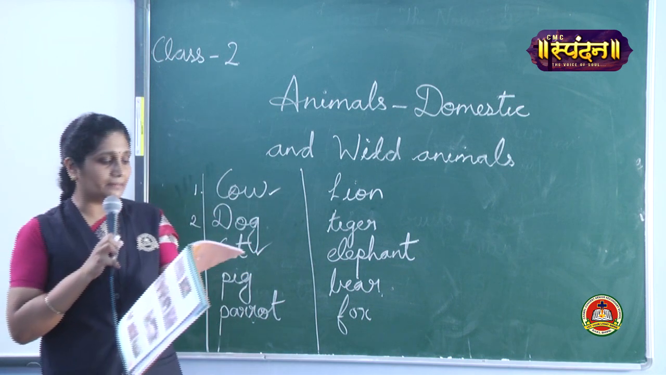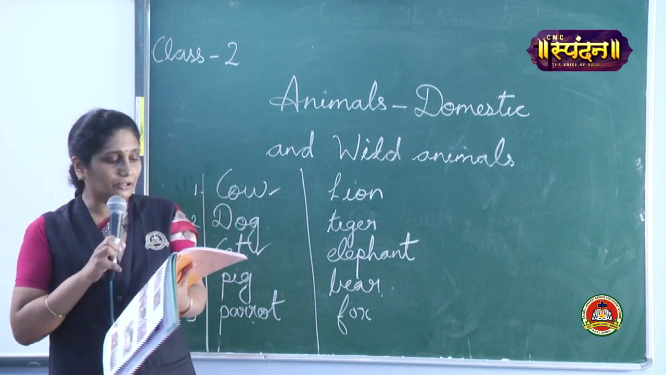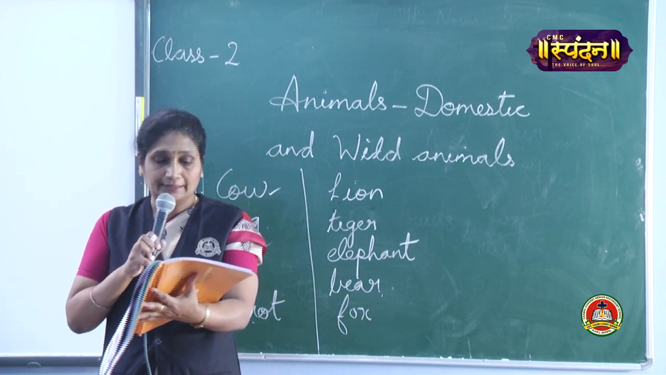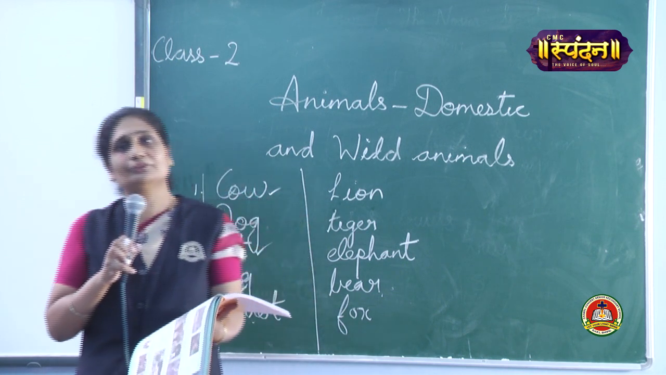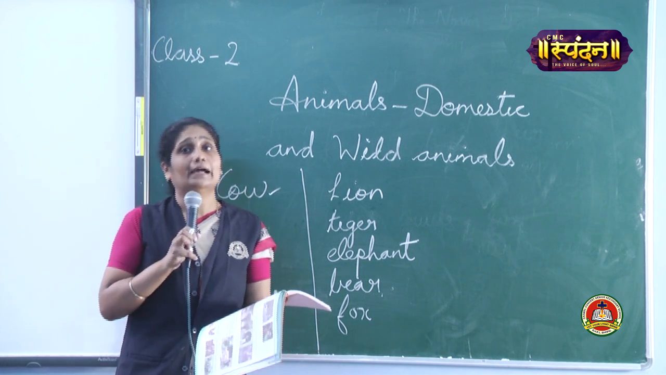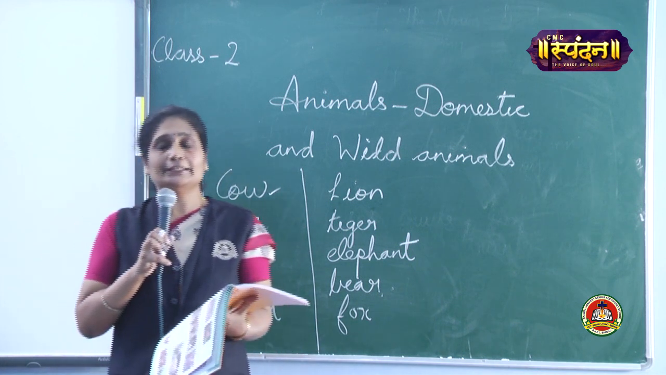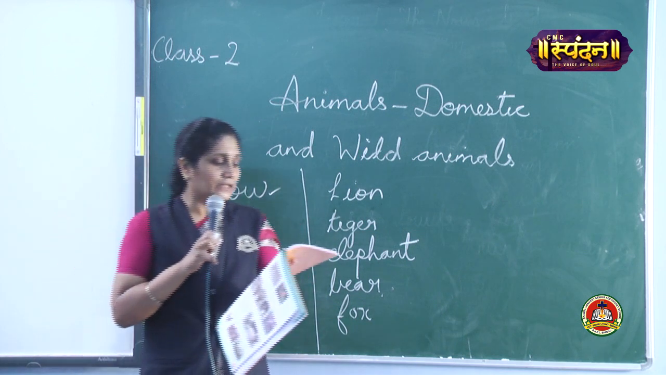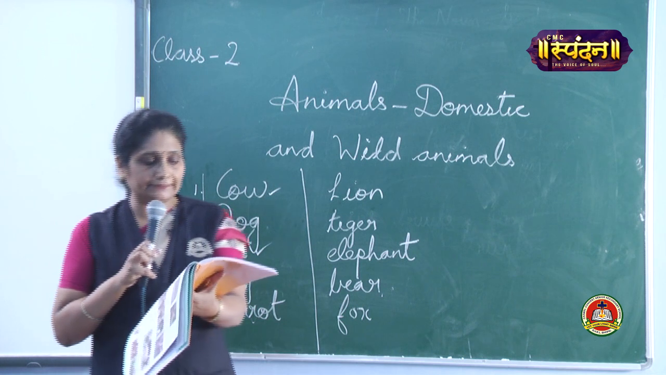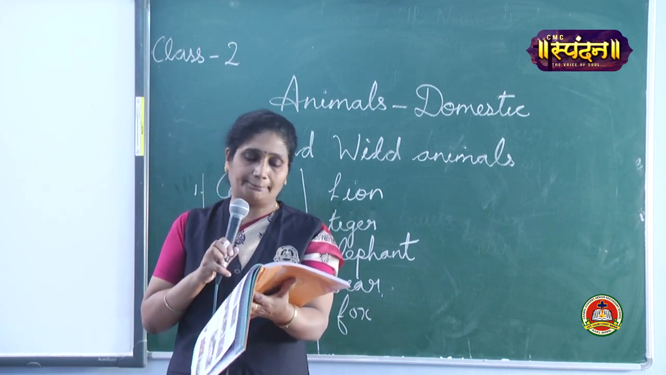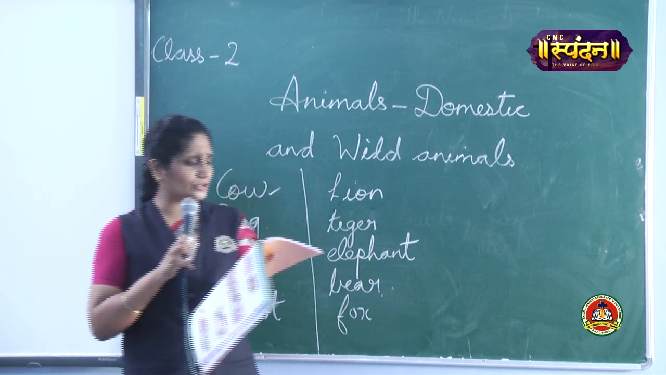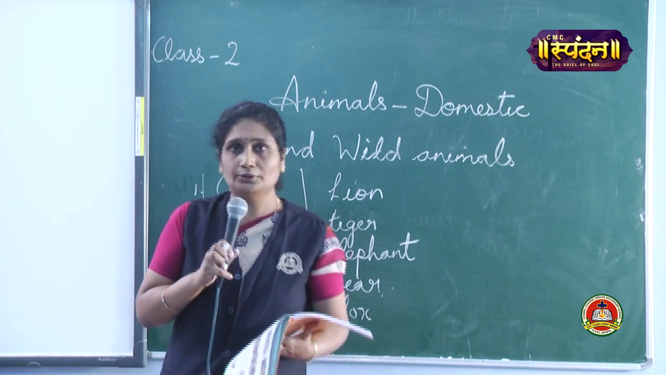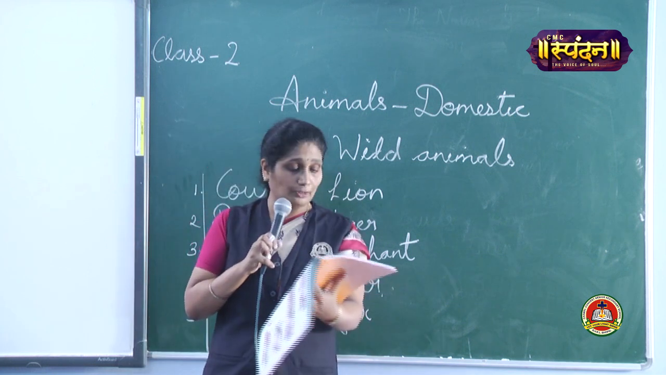Now, domestic animals as pet animals. Some domestic animals live with us in our house. They give us company. They are called pet animals. They are loved by everyone and tamed by us. Dogs, cats, rabbits and parrots are pet animals. Camels are also domestic animals. You all have seen camels? So they are also called domestic animals.